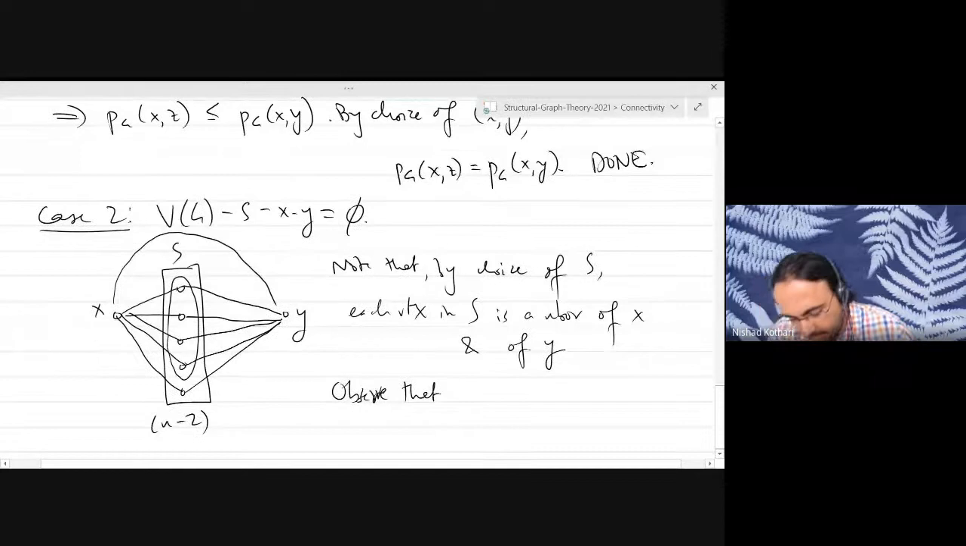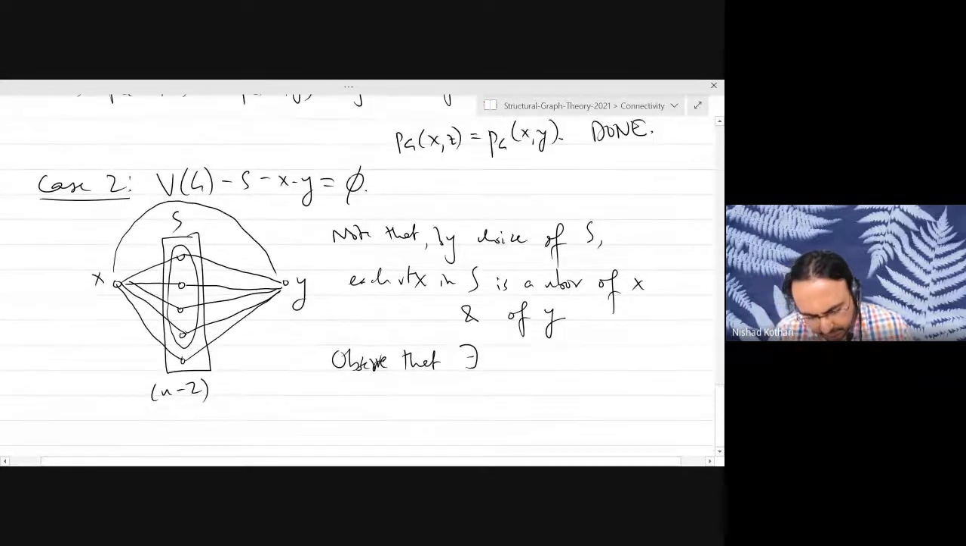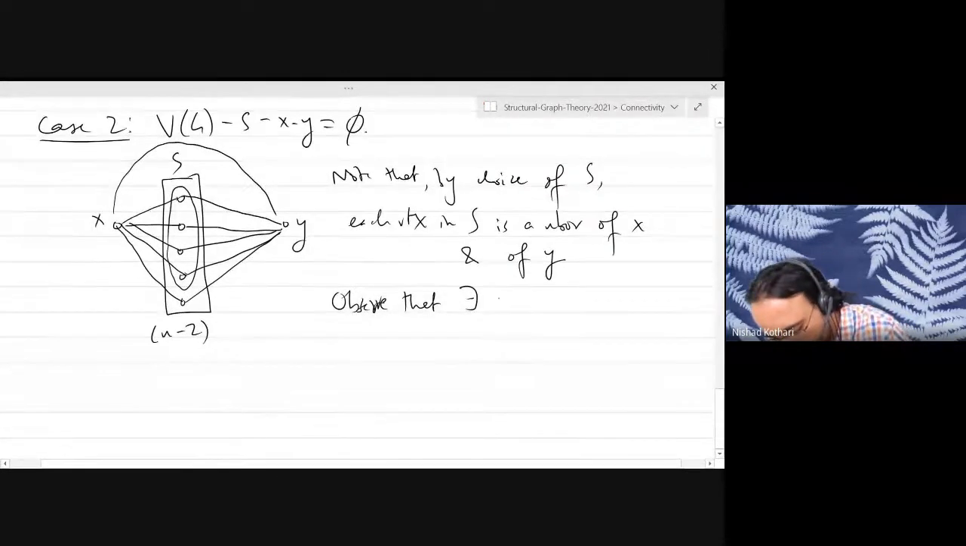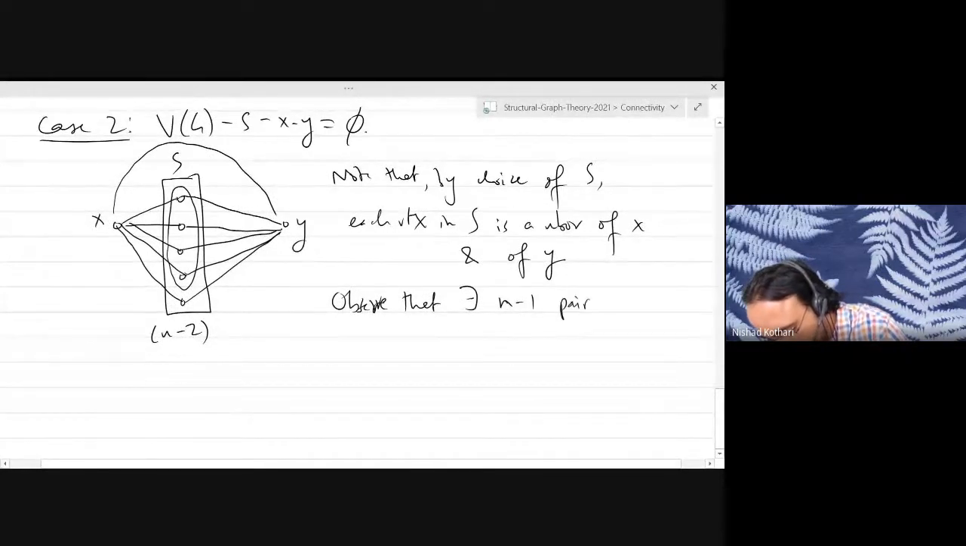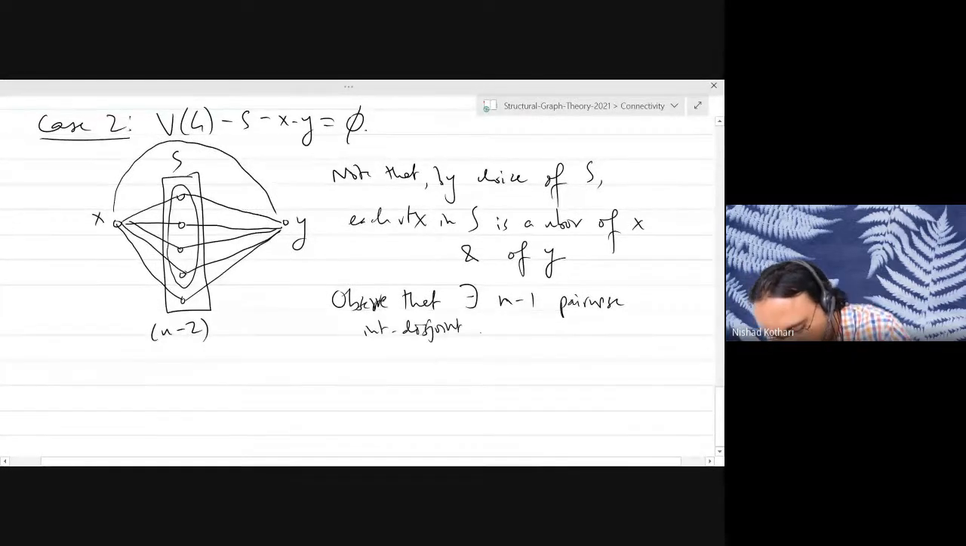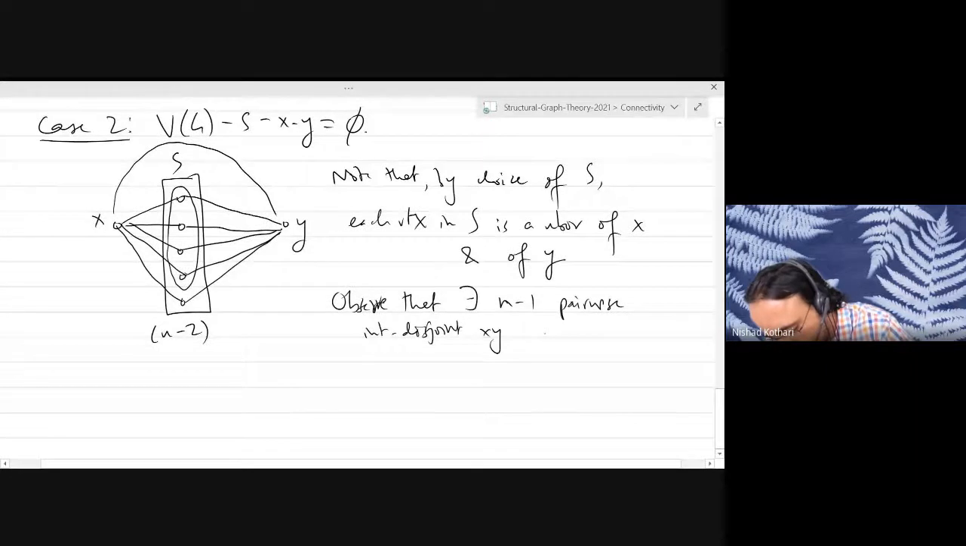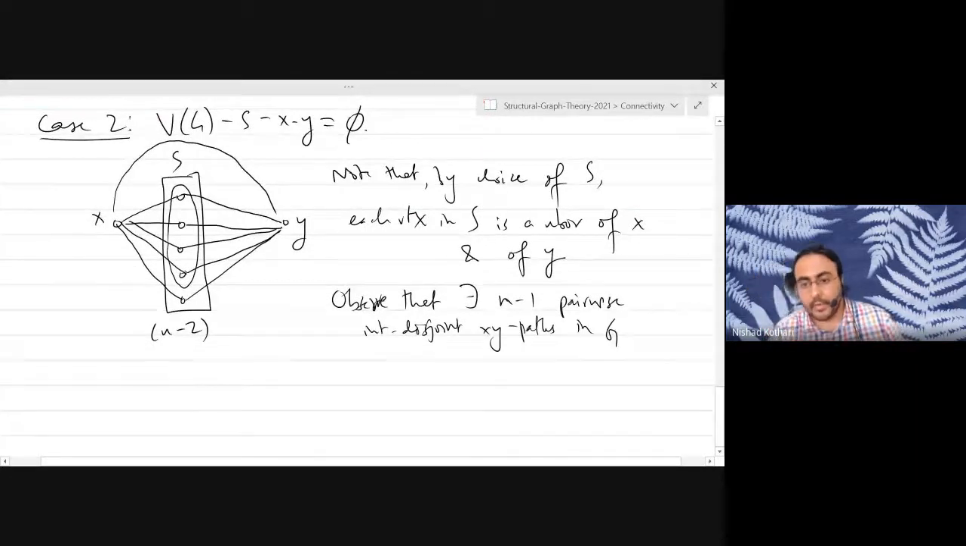So observe that there exist n minus 1 pairwise internally disjoint XY paths in the graph G, right? And this was a pair that attained the minimum. So that means that the connectivity of the graph G is exactly n minus 1, because for any other pair you will have at least n minus 1 paths, right?